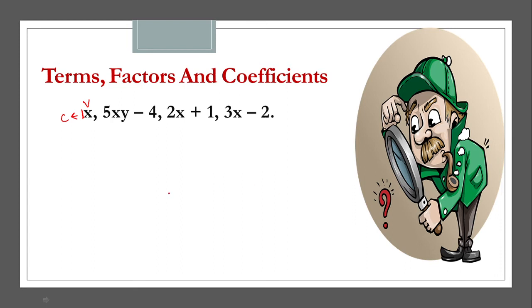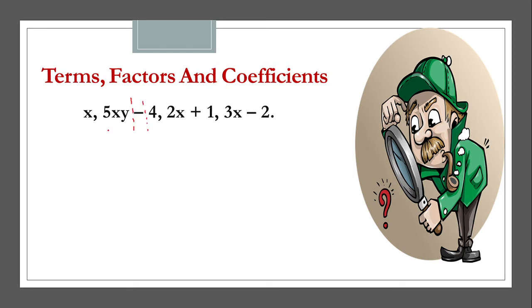Then after that we have taken a series of expressions. Now by this we will be seeing what are the various terms, factors and coefficient. Let's start with term. If I take an example, 5xy minus 4. So what exactly is a term? Terms are the parts of the expression which are separated by a sign.